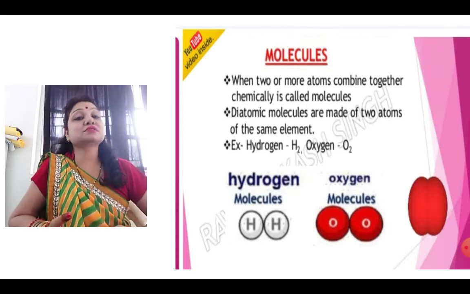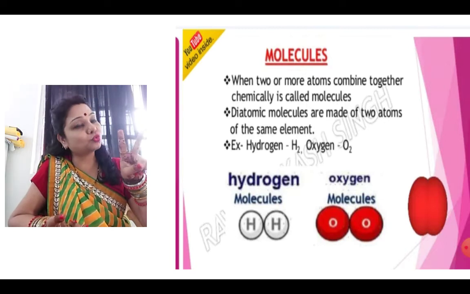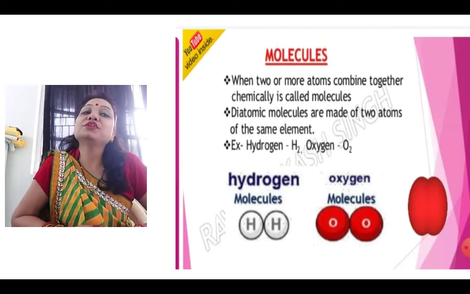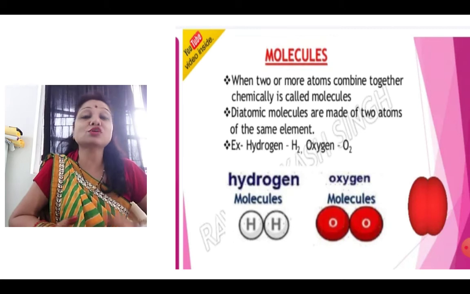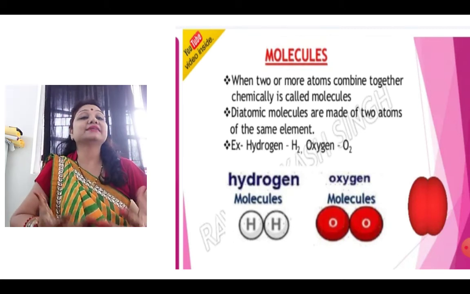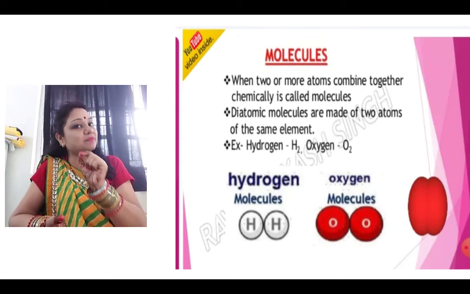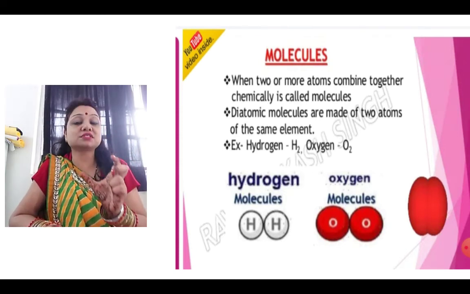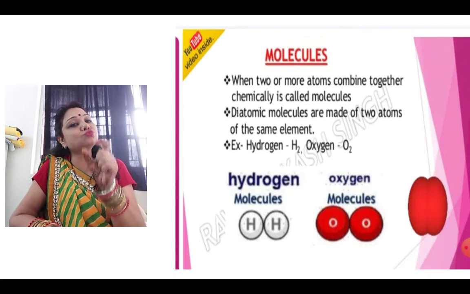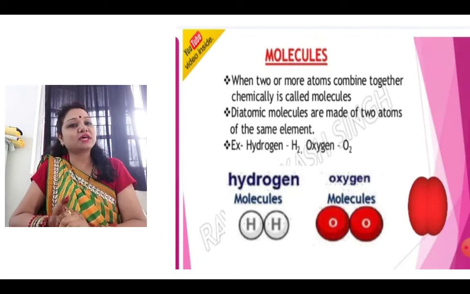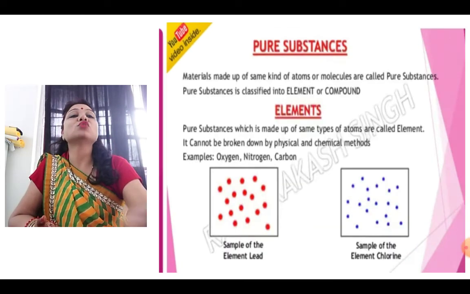Diatomic molecules, di means two. Yes, so diatomic molecules are made up of two atoms of the same element. Like for example, hydrogen, H2, means two atoms of the same element, hydrogen. Oxygen, O2, it has two oxygen atoms, right? So this is about molecules.